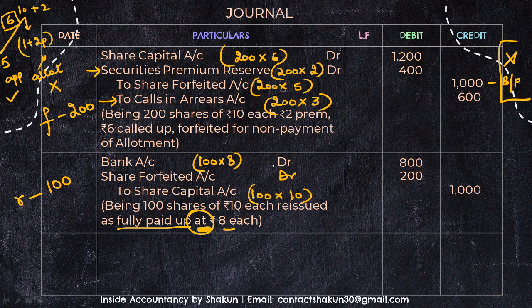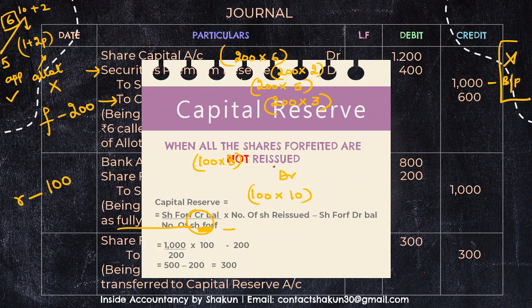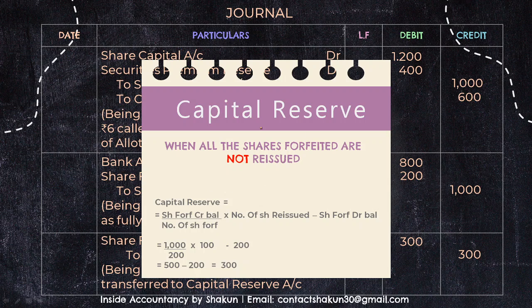Now coming to the calculation of capital reserve. How is capital reserve to be calculated? Let us have a look at this. Share forfeited CR. When all the shares forfeited are not reissued, that means the number of shares forfeited was 200, reissued were 100. It's not the same. When it's not the same, you have to apply this formula, which you see here.